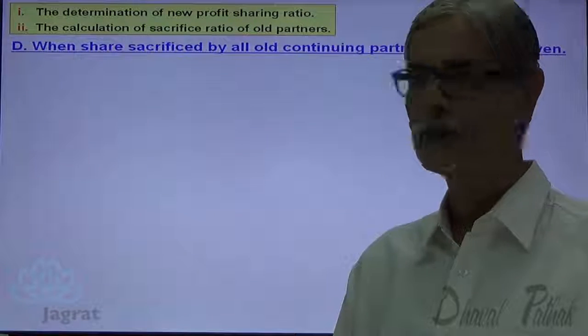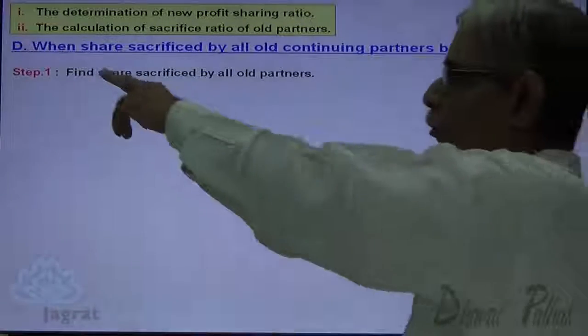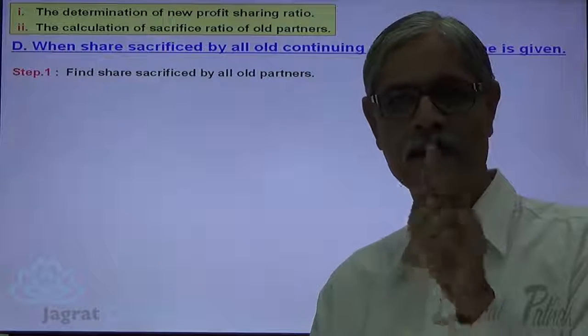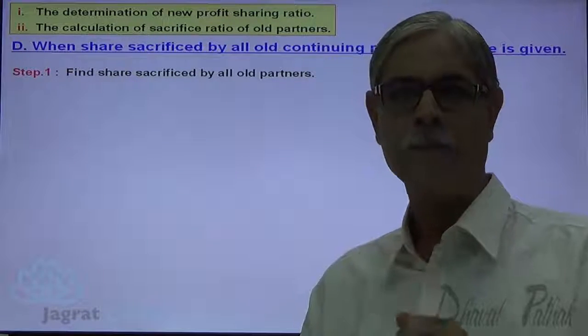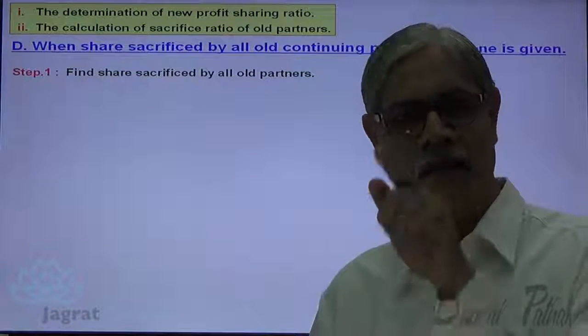That is the situation. In such situation, find share sacrificed by all old partners. You are not given the share sacrificed by one partner. You are given the share sacrificed by all other partners other than one.